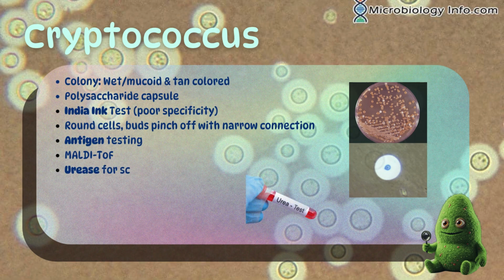The organism is most often detected using antigen testing and is currently identified in clinical microbiology laboratories using MALDI. Since it produces the enzyme urease, this can be used as a screening test since Candida species are negative. Formerly, a variety of agars, including birdseed agar, were used for detection.